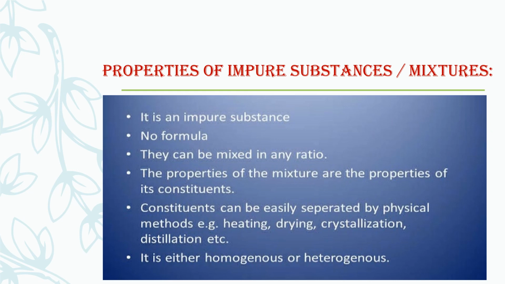Now, constituents can be easily separated by physical methods like heating, drying, crystallization, distillation, etc. We know that mixtures can easily be separated by these simple physical methods. A mixture can be either homogeneous or heterogeneous. So these are a few properties of impure substances.